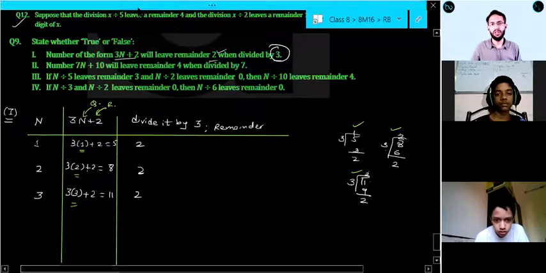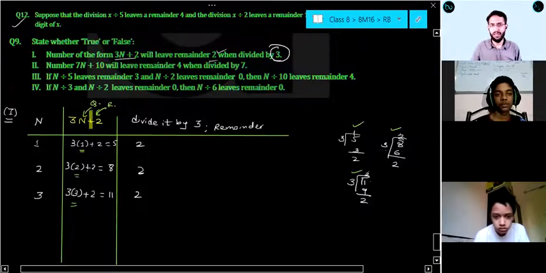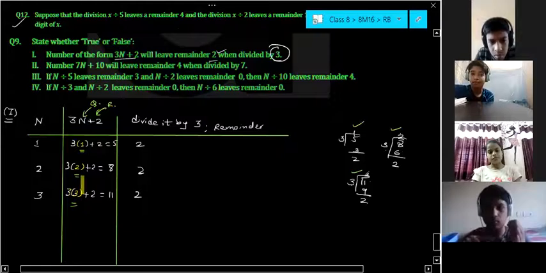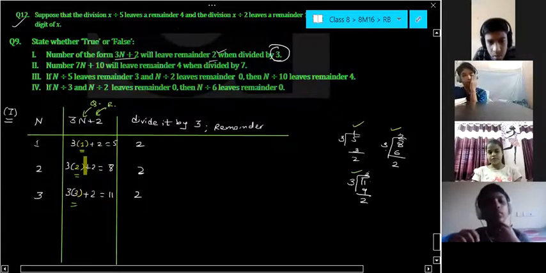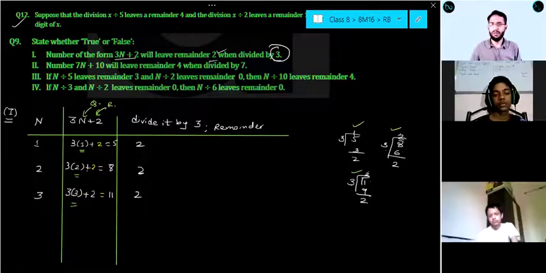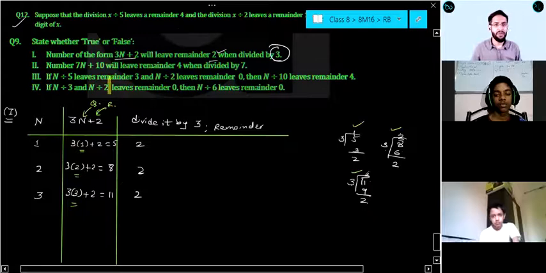So the moral of the story: whenever you write any number in the form 3n plus 2, your first number, 3, is just the divisor. n is your quotient, which will vary in different cases. So here 1, 2 and 3 were the quotients, and these 2, 2, 2 were the remainders. Now someone is asking, sir, what if we do not put a value of n? If you are not putting a value of n, then you will not be able to understand the meaning of this statement. I am explaining this expression by giving these examples. If I do not give any example, how are you going to understand?